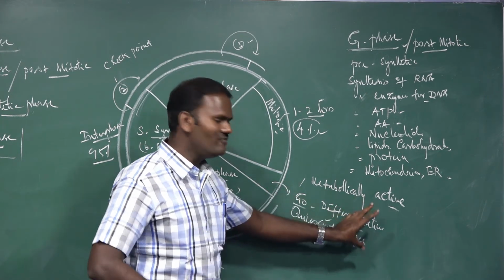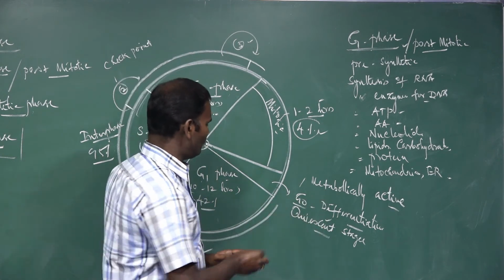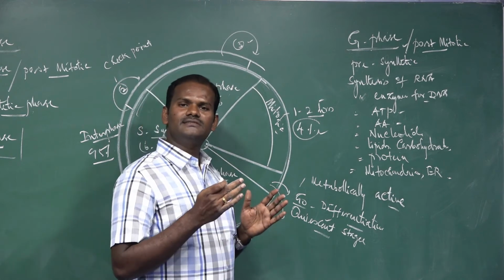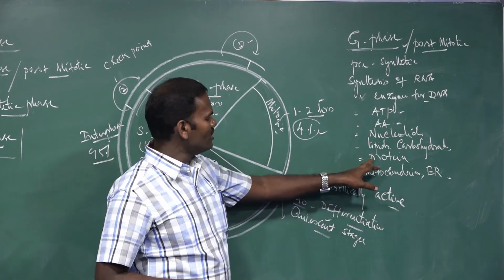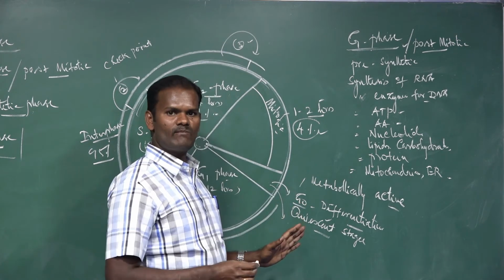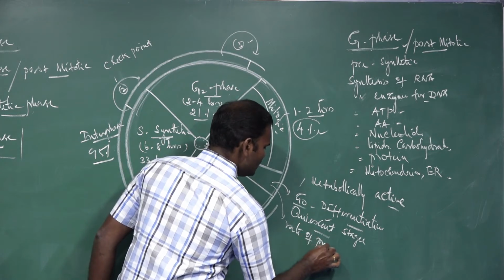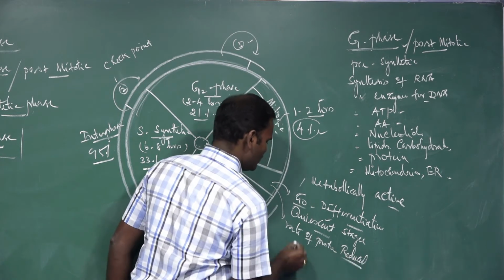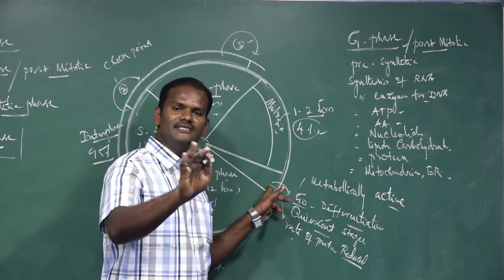But it's not a permanent phase. It's a temporary phase alone. What will happen in the G1 phase? During the G1 phase, the rate of RNA synthesis and the rate of protein synthesis get reduced temporarily. But some cells permanently exist in the G0 phase.